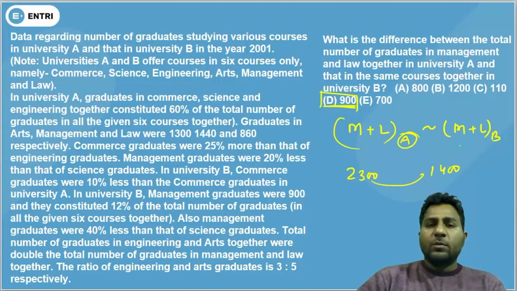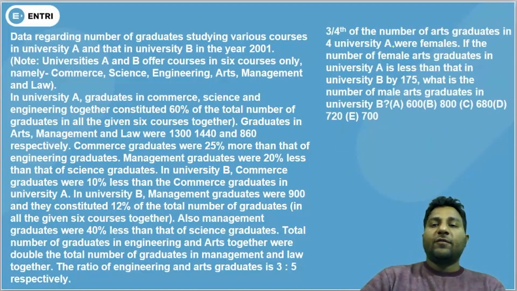So it will not take much time once you solve the complete caselet, because the only problem is the caselet. Now, 3/4 of the number of arts graduates in University A were female. So arts in University A were 1300, and 3/4 will be like 75%.